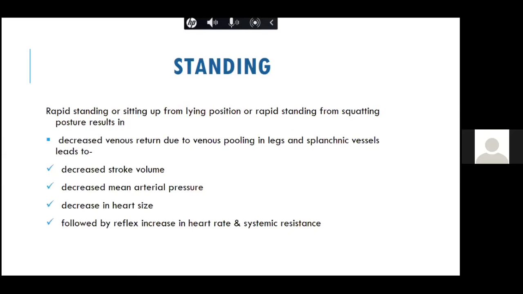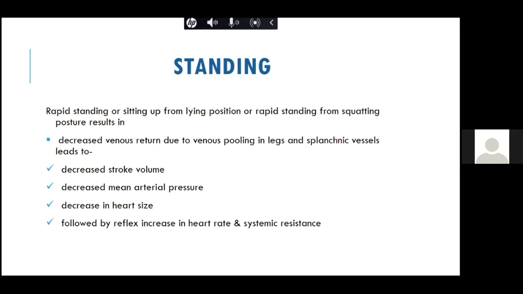Now, what happens on standing is, if you do a rapid standing or rapid sitting, or ideally a standing maneuver from lying down, there is a decreased venous return due to venous pooling in the legs and also in the splanchnic vessels. It decreases the stroke volume, the mean arterial pressure, and the heart size.